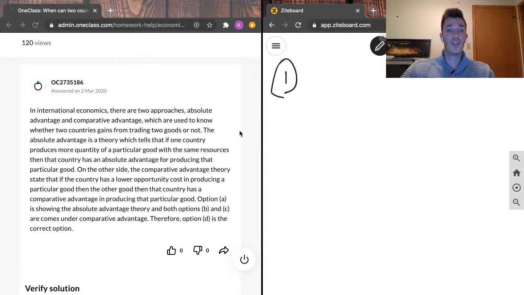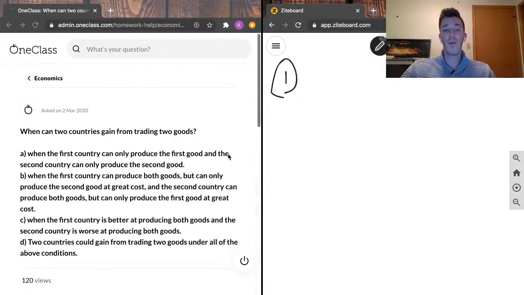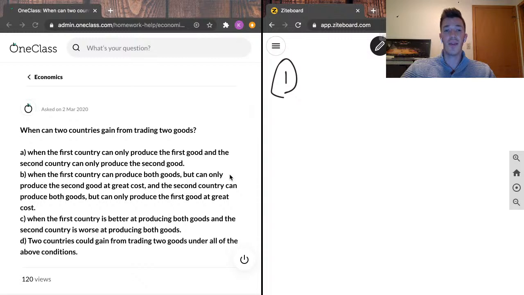So option A here is showing the absolute advantage theory. Again, option A is when the first country can only produce the first good and the second country can only produce the second good. That would mean that the first country has the absolute advantage for the first good and the second country has the absolute advantage for the second good.